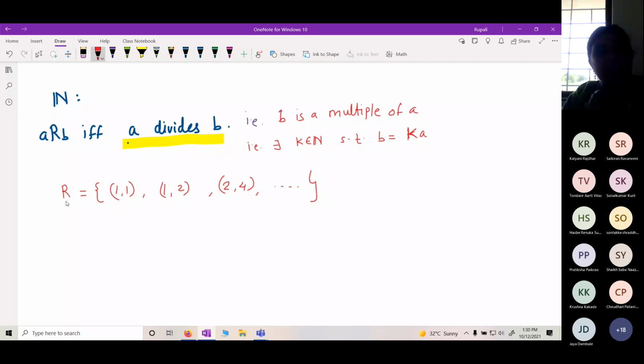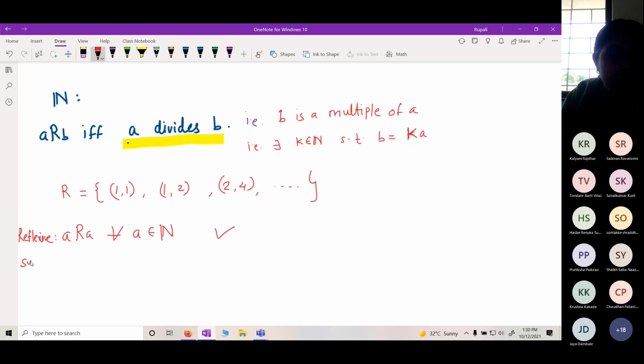Okay, now tell me whether this is a reflexive relation, whether A is related to A for every natural number. A divides A for every natural number. Yes, this is reflexive.